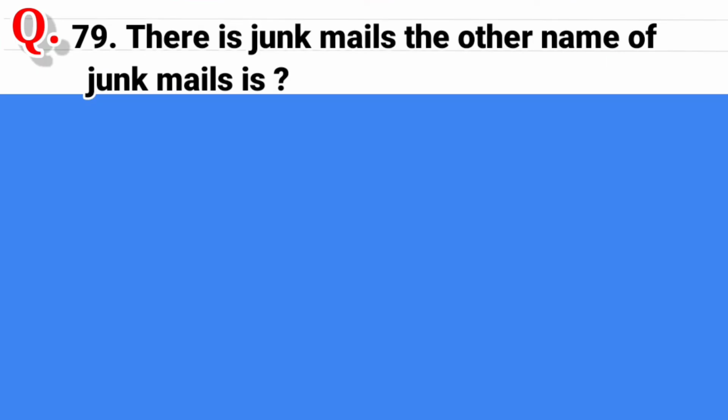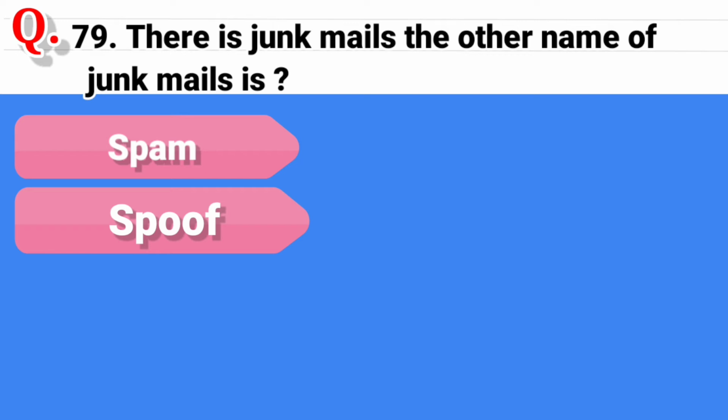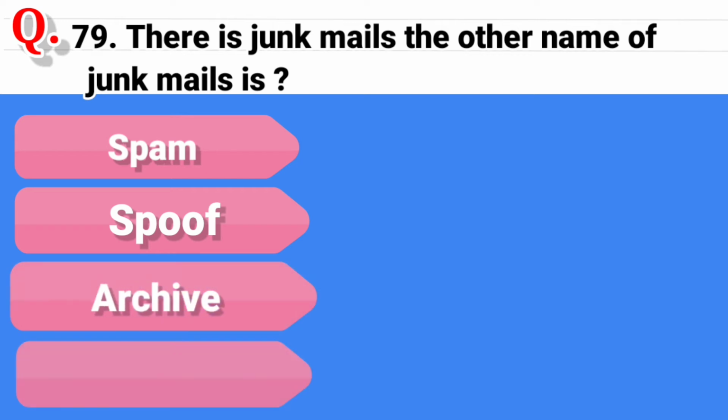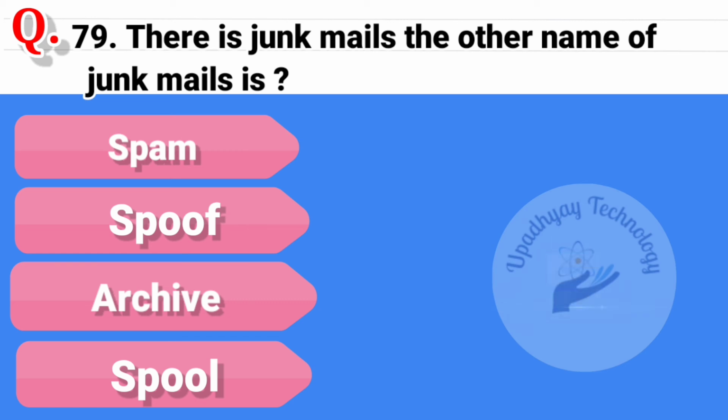Question 79. There are junk mails. The other name of junk mails is, and the options are spam, second option is spoof, third option is archive, and the last option is spool, and the correct answer is spam.